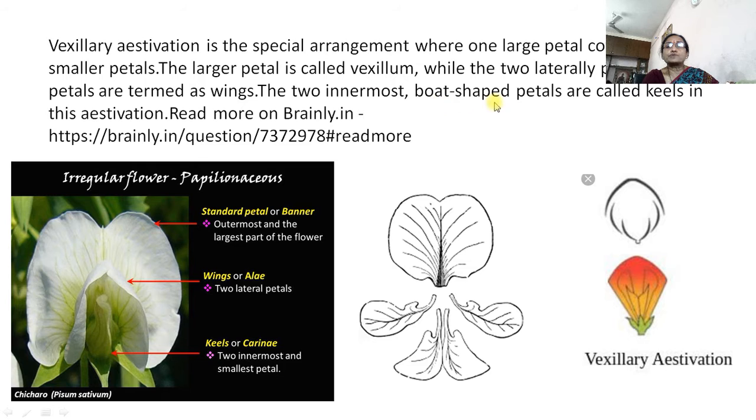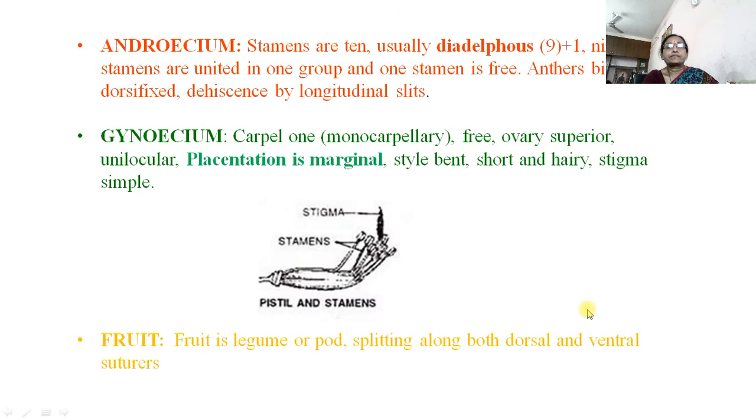The 2 innermost boat-shaped petals are called keel. This estivation is called the vexillary estivation. Then androecium: stamens are 10, usually diadelphous.